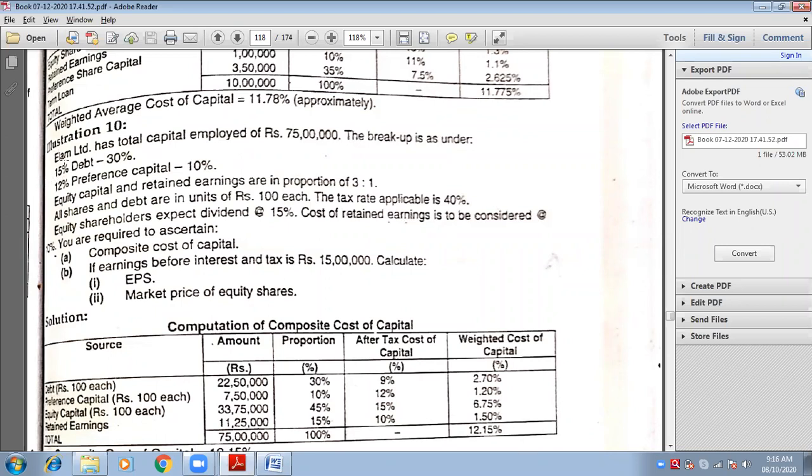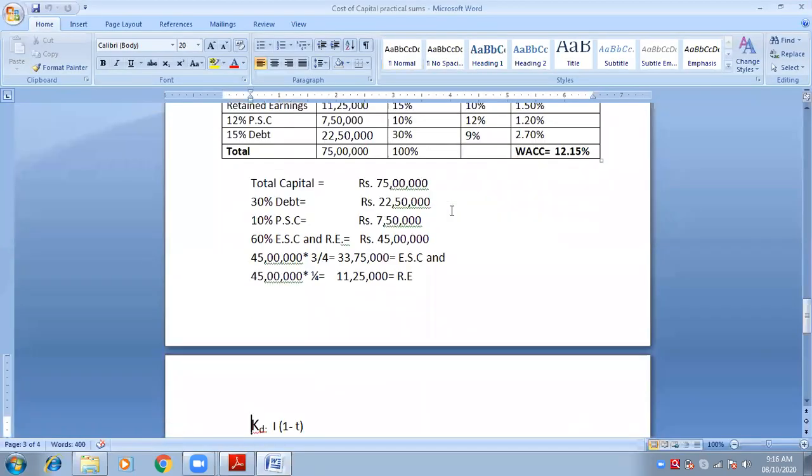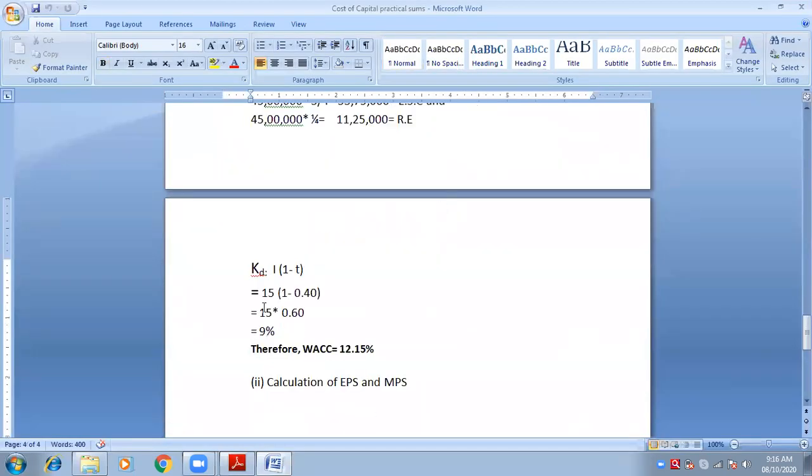See, debt is 15 percentage, no? And the tax rate is 40 percentage. So we need to calculate for debt. How we need to do it? See, I(1 minus T). This is the formula for converting cost of debt into after tax. So I was 15, 1 minus T, T was 0.40.